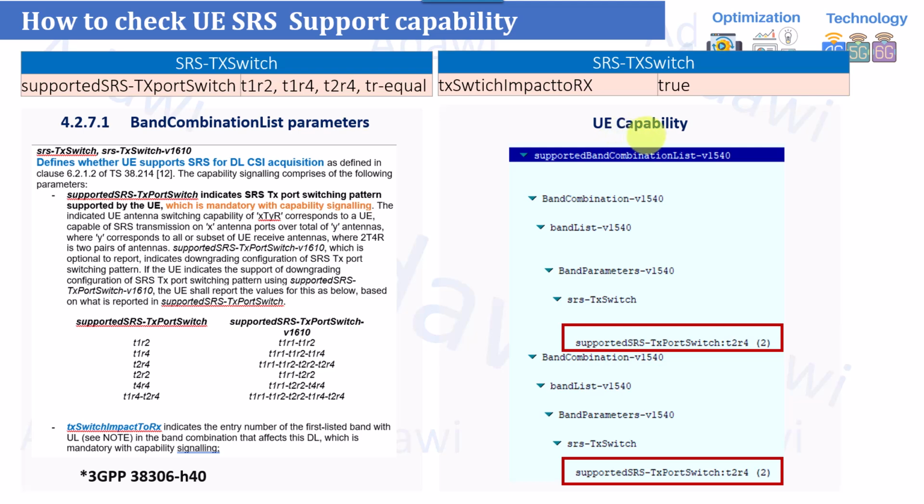In general, if you check the UE capability message, under the supported band combination list you'll find something called SRS supported SRS TX port switch. For example, here it mentions 2T, or 2 transmission, and 4R, which is 4 receivers, meaning the user supports the antenna switching for this particular capability, which is 2T4R. This is how we can check the capability in general from the UE message. So you can get some insights for your network to see how many users support the capability or not.